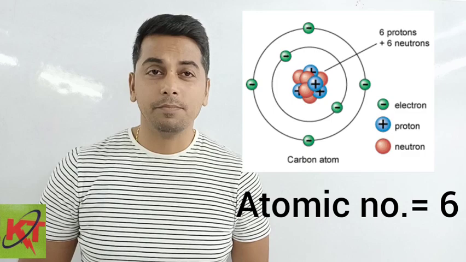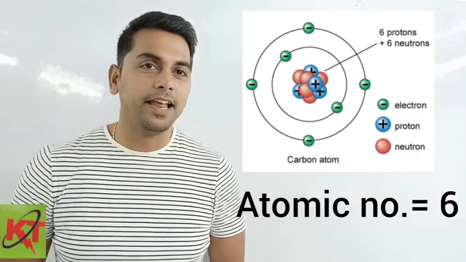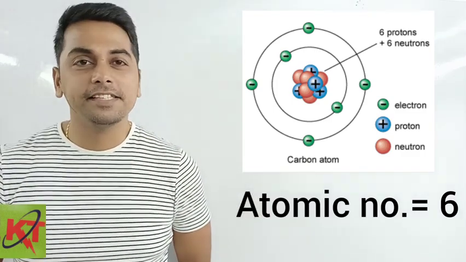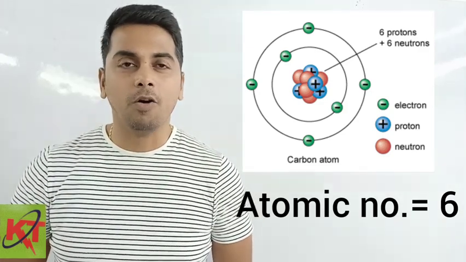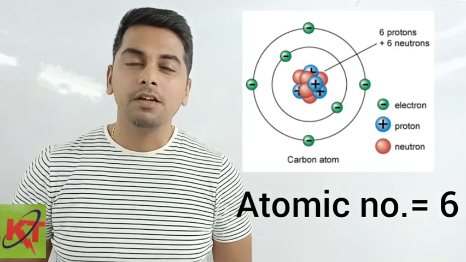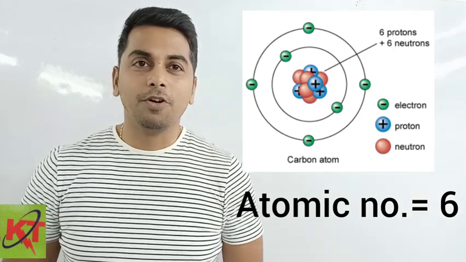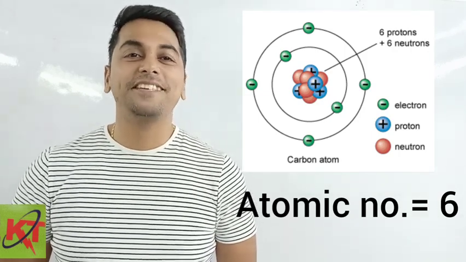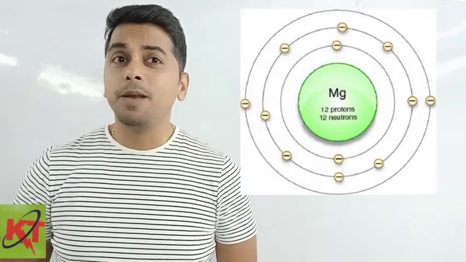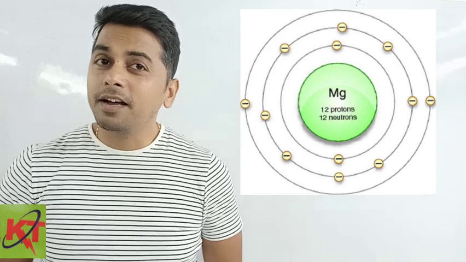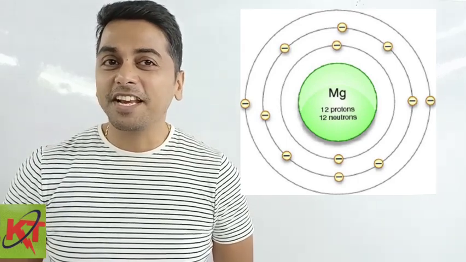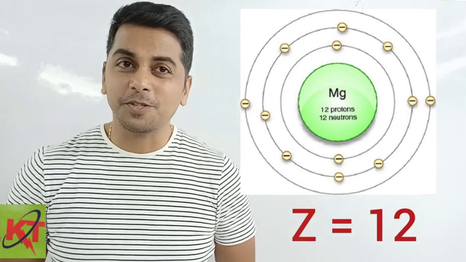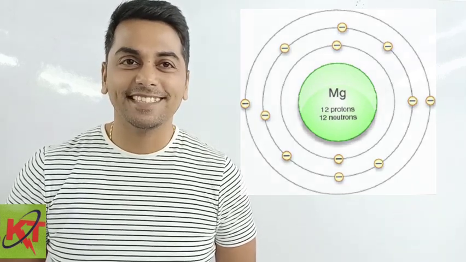Definitely 6, because as it has 6 electrons, definitely it has 6 protons, as the number of electrons and protons are always the same in an atom. So definitely 6 protons indicate atomic number 6. One more example, magnesium has 12 protons. Can you determine its atomic number? Atomic number of magnesium will be 12 because of 12 protons.